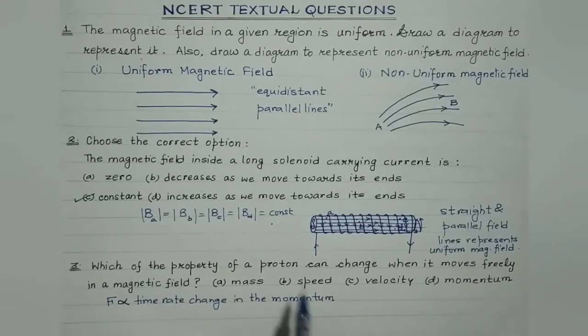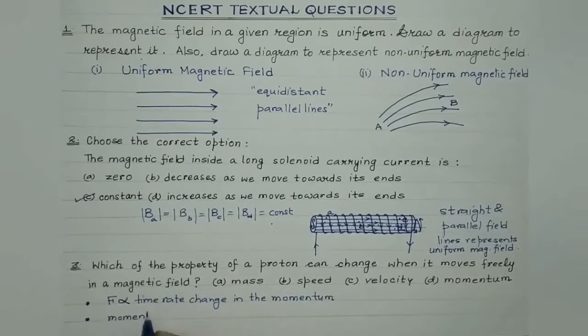So the first point is, a proton being a charged particle will experience a force under the influence of a perpendicular magnetic field, isn't it? And we are aware force is directly proportional to the time rate of change in the momentum as per Newton's second law. Also, the momentum of a body is given by the product of mass and velocity.